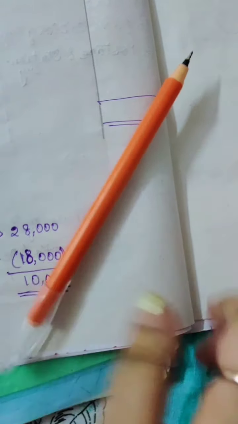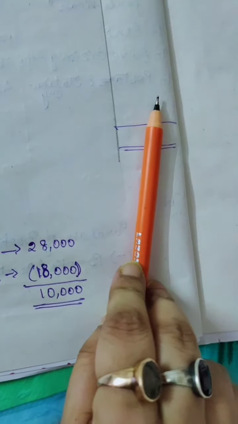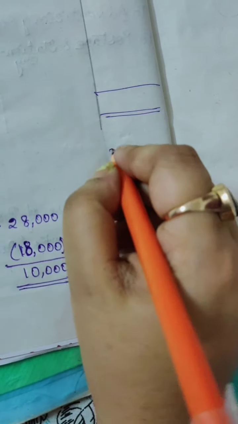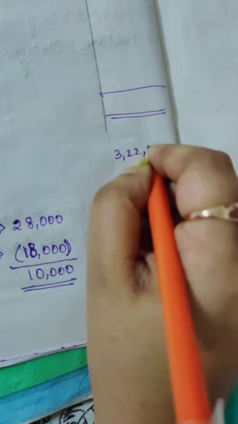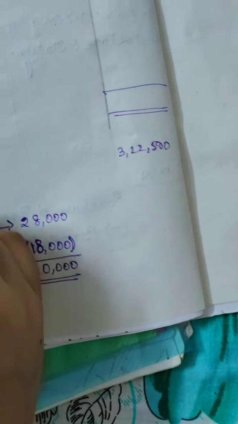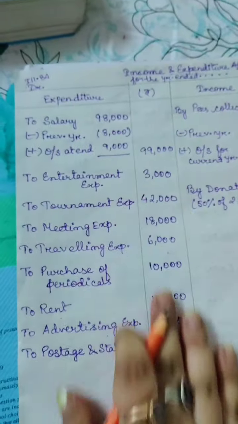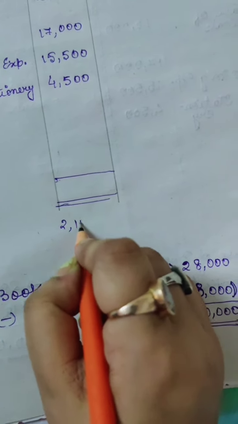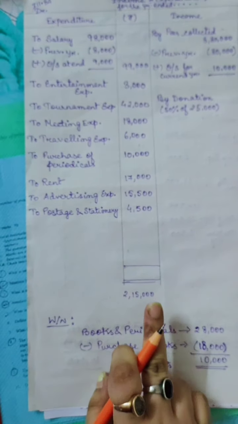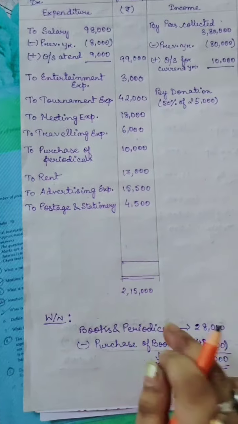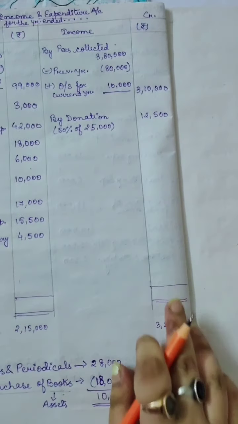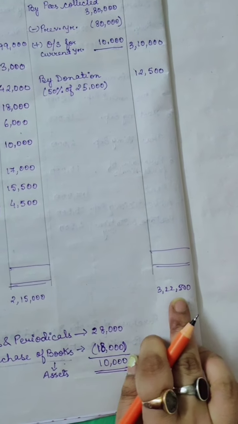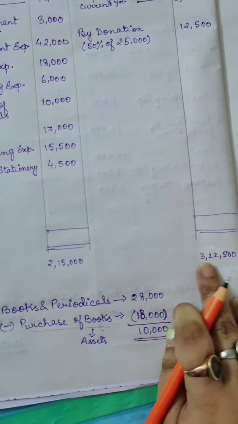Okay, now we will do the whole totaling. Okay, after calculating credit side, the total of credit side is 3,22,500, and the total of expenditure side is, after adding you will get 2,15,000. See, the total of expenditure side is 2,15,000 and the total of income side is 3,22,500.